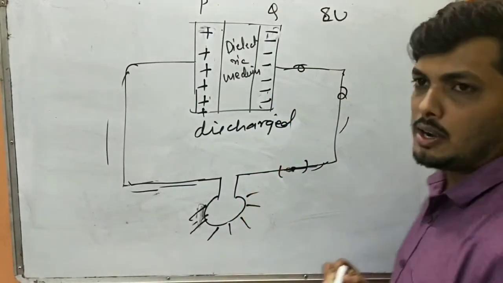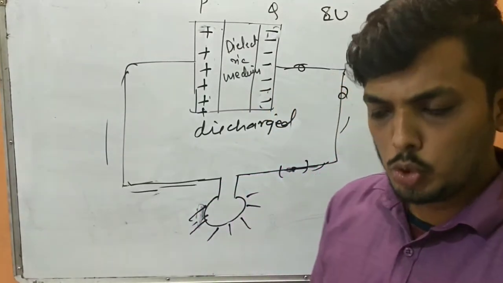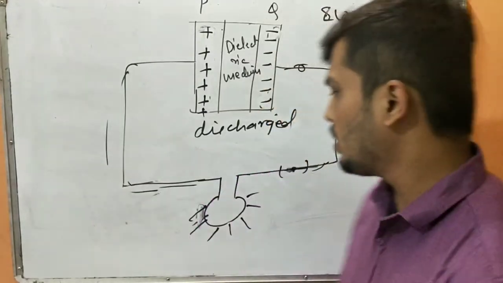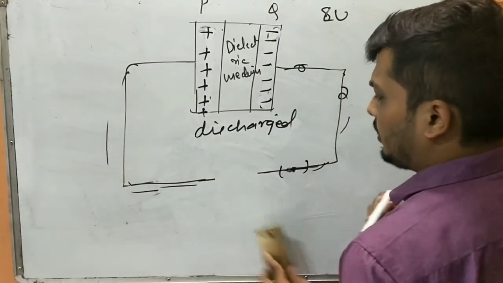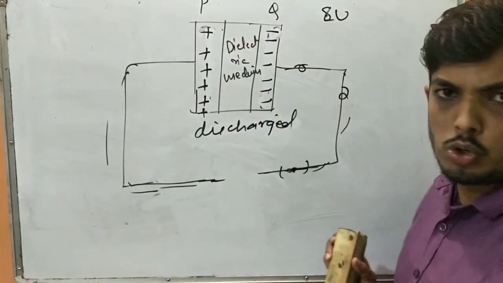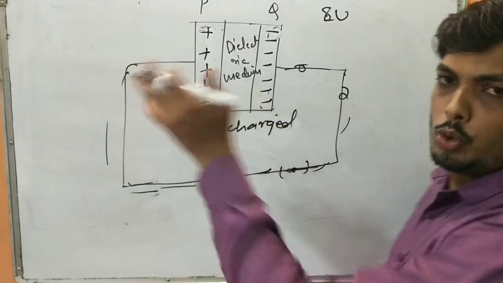Initially, with the help of a battery, just like with your mobile charger, you need to first charge it. Later, as you use your mobile phone, it continuously discharges. Once it discharges, you again set up an electric field. Now it has become discharged, so again it will become zero. Once again I set up an electric field, and again it is going to charge.